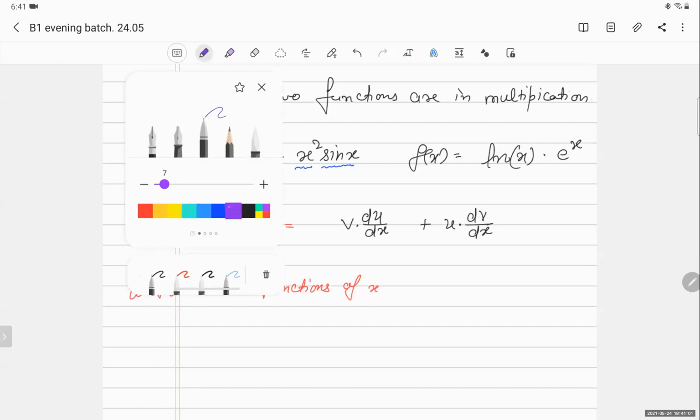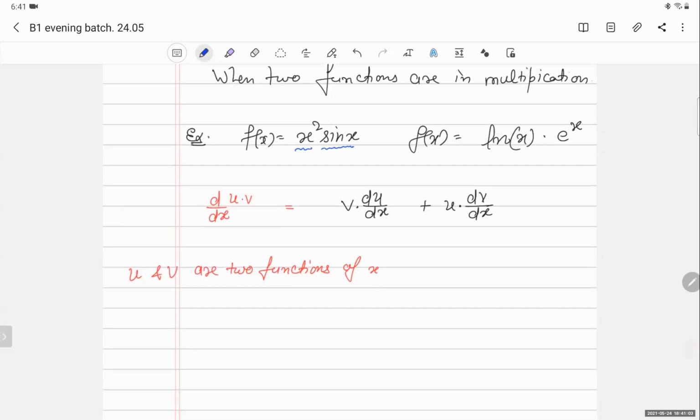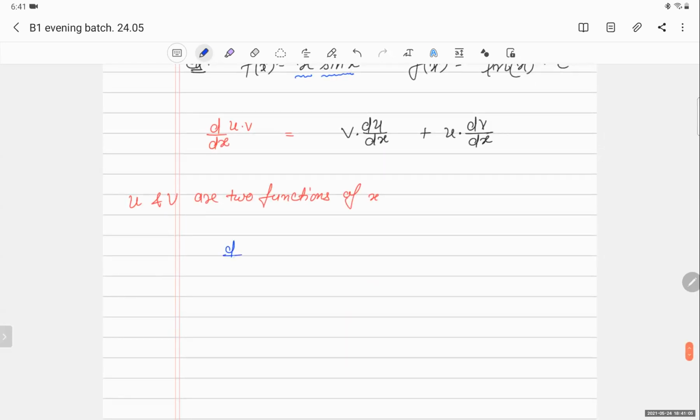Suppose you have three functions, d by dx of u, v, w. Then how many functions are there? Three. So the formula is du by dx plus dv by dx plus dw by dx.